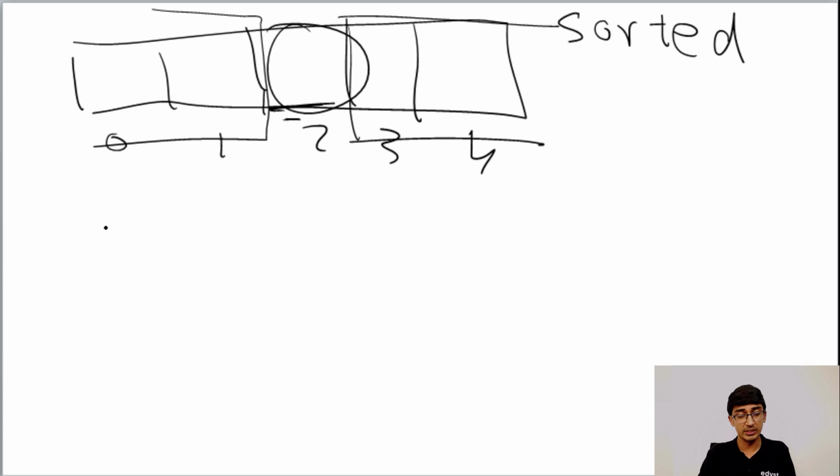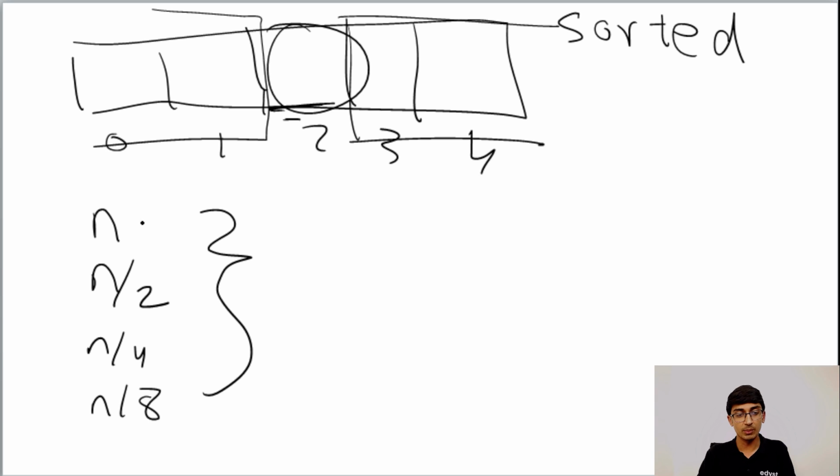If the array size is n, we check the middle value. If it's equal to the middle value, great. If it's not, then the next part of the array that we're going to check is the other half. So we have n by 2 elements to check. Then n by 4 elements, then n by 8 elements, and so on. So the way this keeps reducing, how many such values will there be till we reach 1? In the worst case, the number of values is going to be log of n base 2.